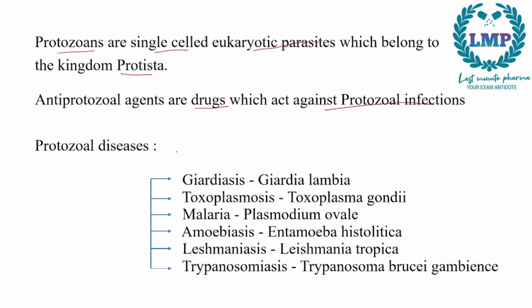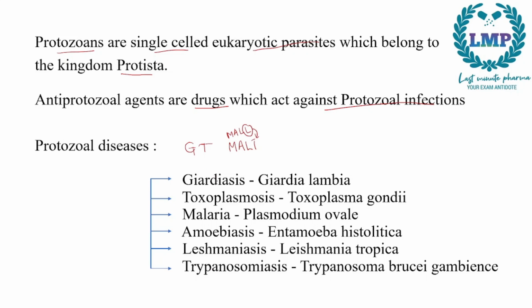Now what are the different types of protozoal diseases? In protozoal diseases, we will remember the acronym GT MALT. Just remember GT MAL, and we convert the last L to T. So GT MALT: giardiasis, toxoplasmosis, malaria, amoebiasis, leishmaniasis, and trypanosomiasis.